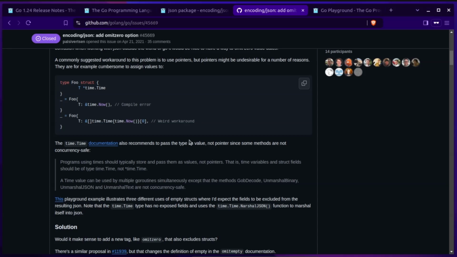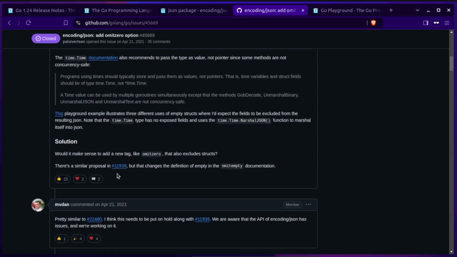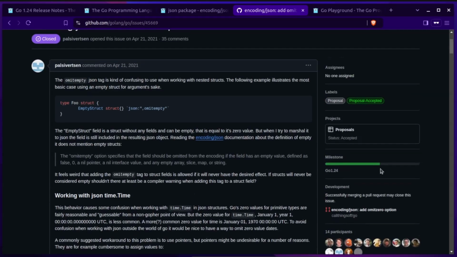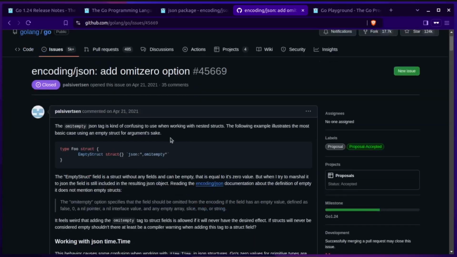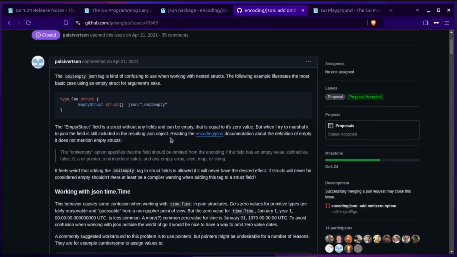Because there is no definition for an empty structure. It could be empty or it could not be empty. So there's no clear definition for what it means to be an empty structure. So that's why omitempty doesn't work well over here.